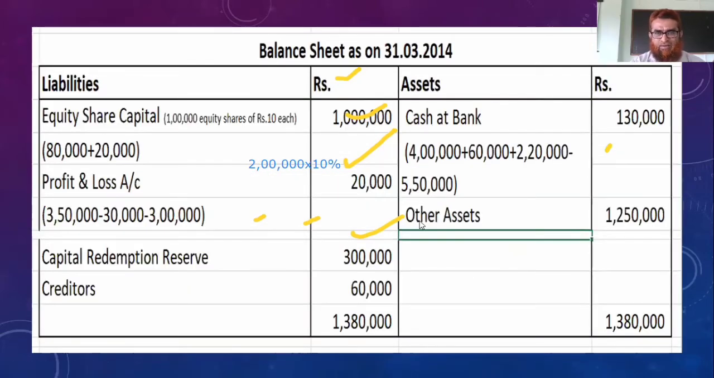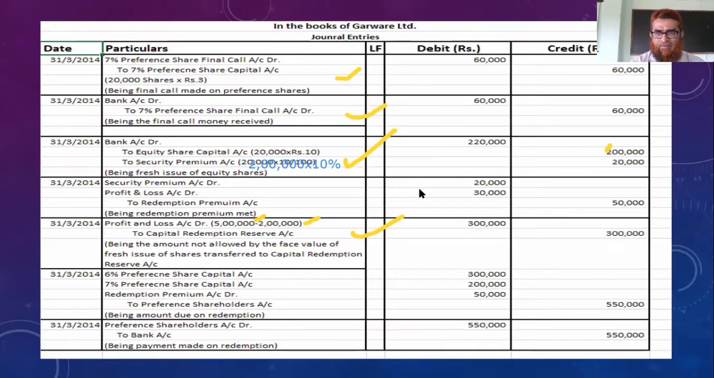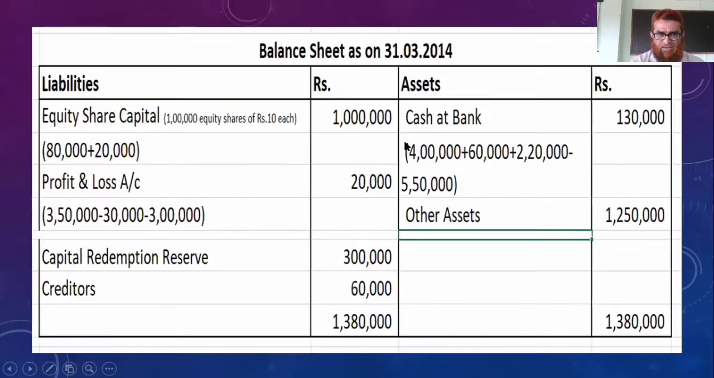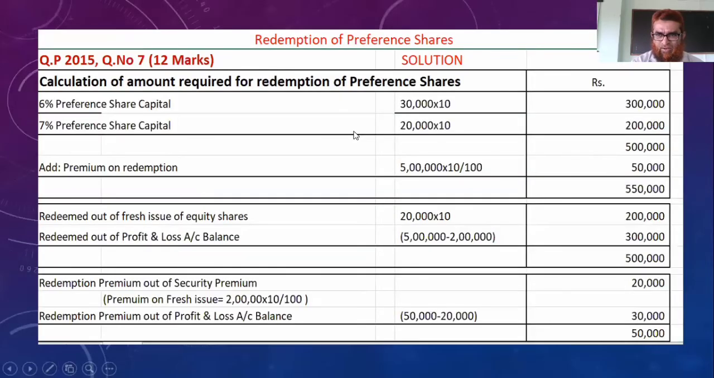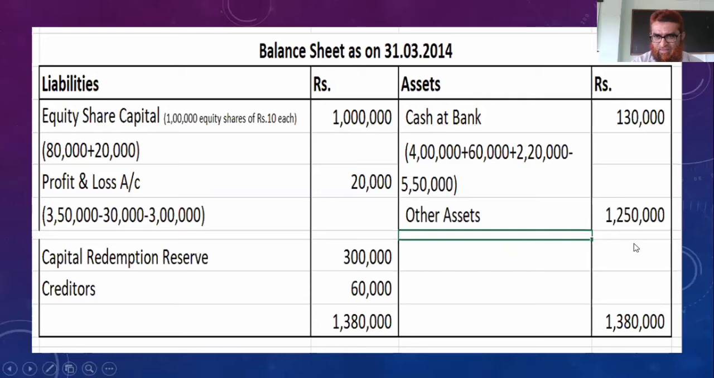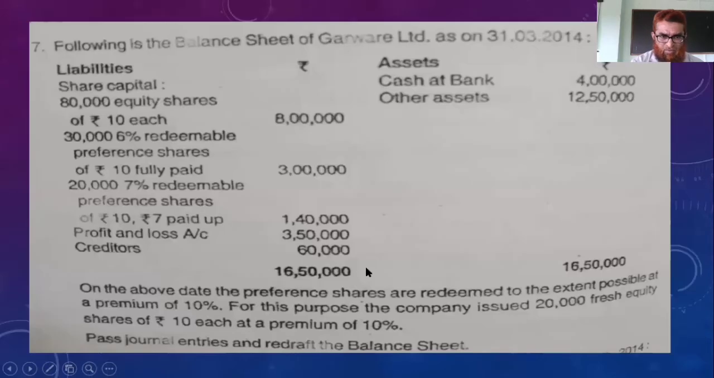Next, finally we prepare the final balance sheet after redemption, like this. See, you can check the old balance sheet. In the old balance sheet, we have other assets 12 lakh 50,000, isn't it? That 12 lakh 50,000 we write as it is here, but other things are changing. Then creditors 60,000 as it is, from the old problem. And preference share capital will go.